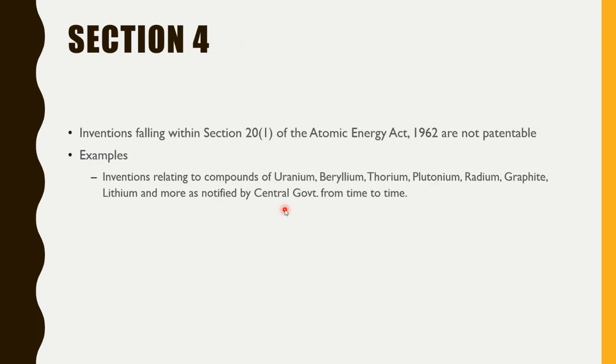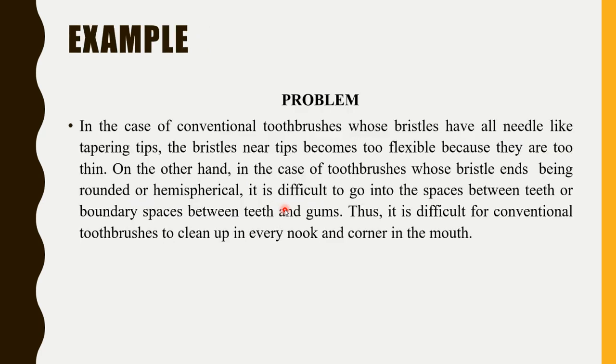Then inventions falling under section 20 of the Atomic Energy Act. As I said, inventions related to uranium, thorium, or radioactive materials cannot be patented. So now I am giving you time to read this problem. So this is how the patent works, right? So this is the problem faced by one person. Just read it, and what you understand, just memorize in your mind, and I will be going further.